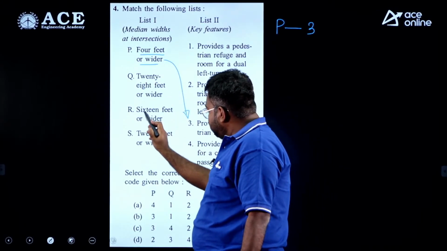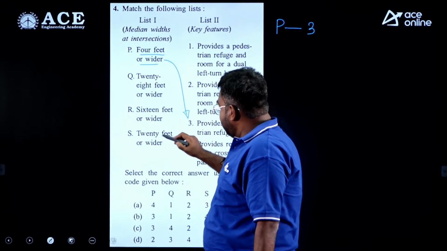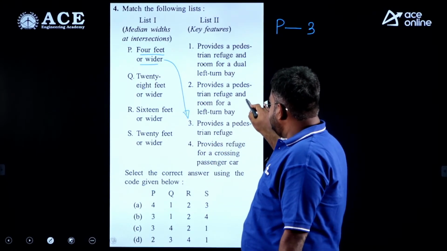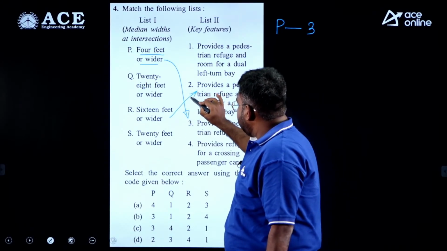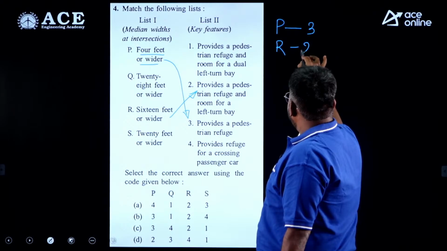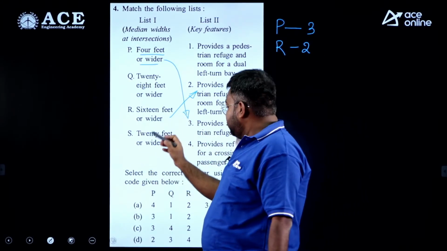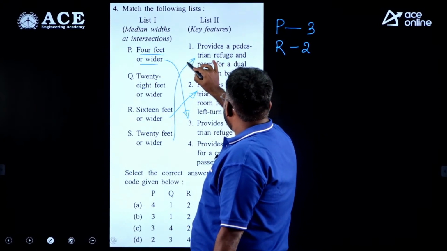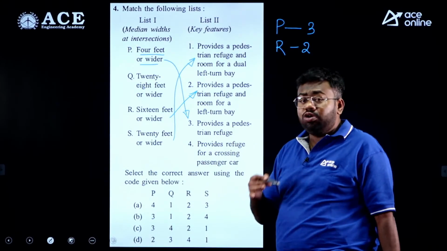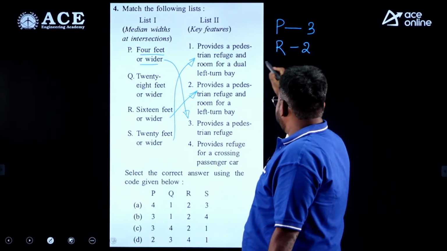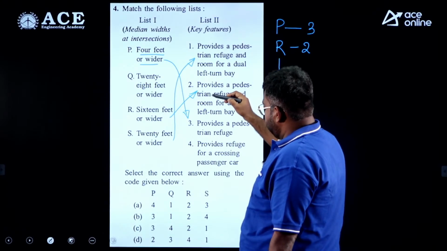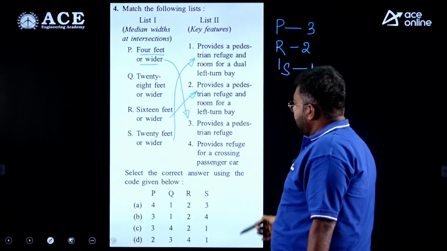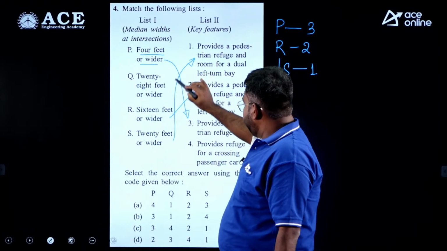Then coming to the next one, that is 16 feet wide, more than the first one. Where will we use it? We use it to provide pedestrian refuge and room for a left turn. So R is coming with 2. Then slightly greater than that, 20 feet wide, we use it to provide pedestrian refuge and room for a dual left turn bay. So S is related to 1, and at the end the last one, Q, will be related to 4.